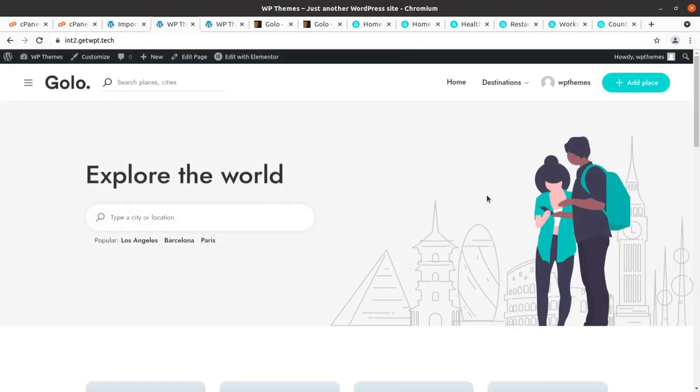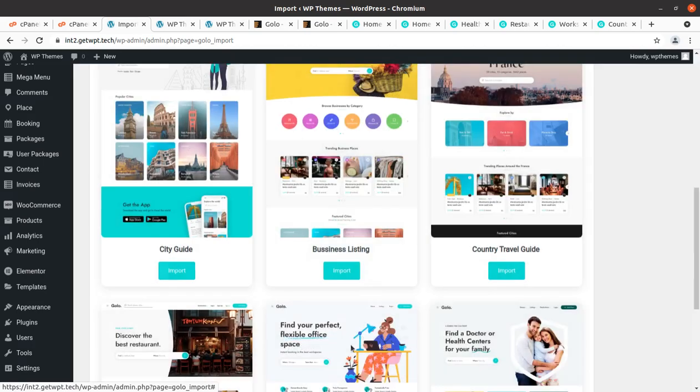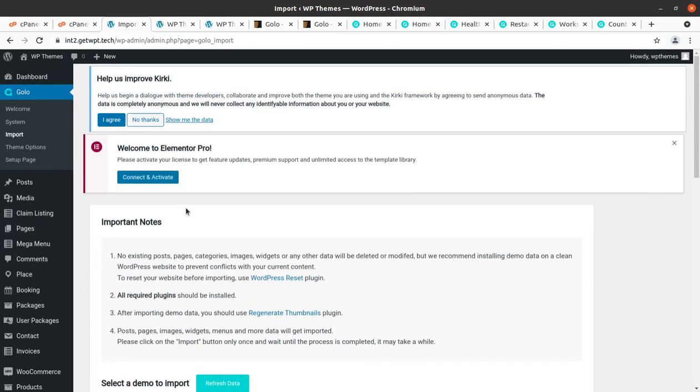So now since we have the complete website, this is the city guide, and now I'll show you the options through which we can upload the data and customize the theme. I will show you only those things that come in addition to WordPress along with the Golo theme. Let us start from the welcome page.